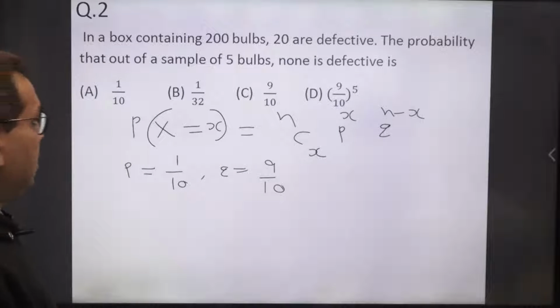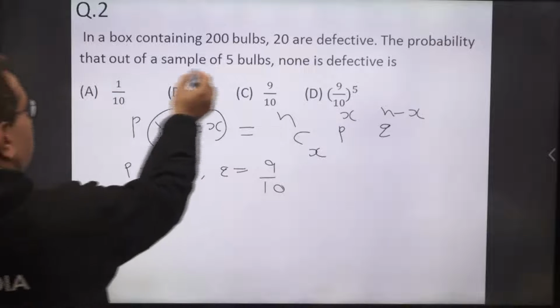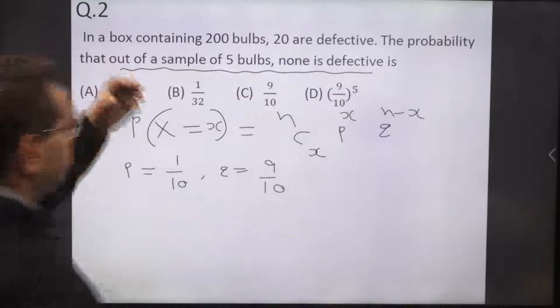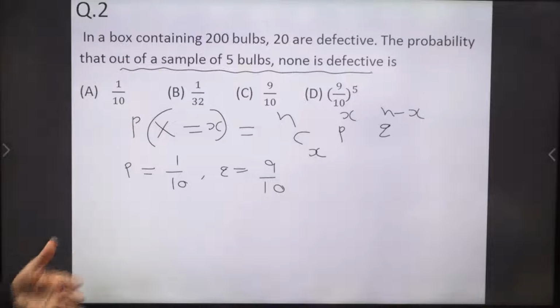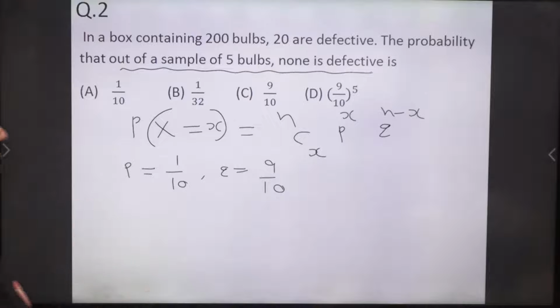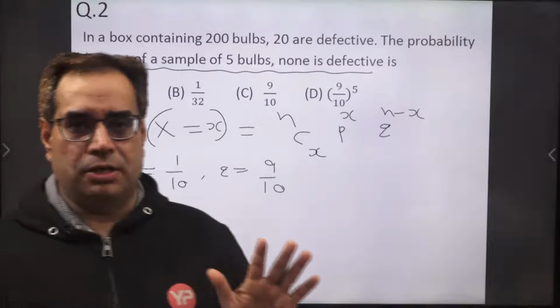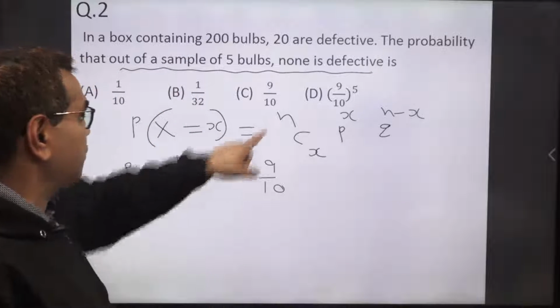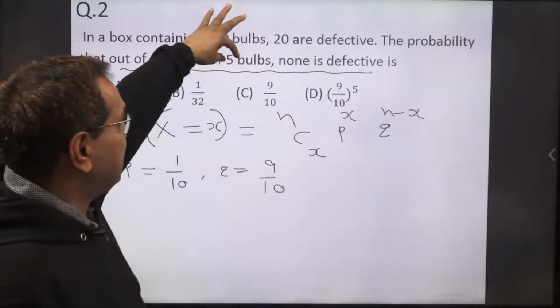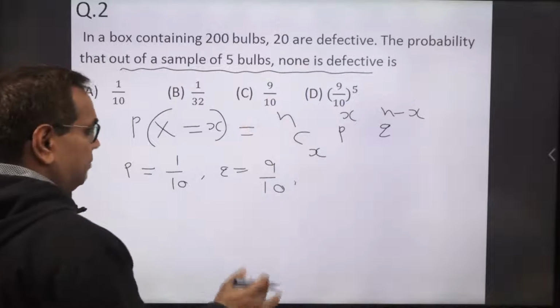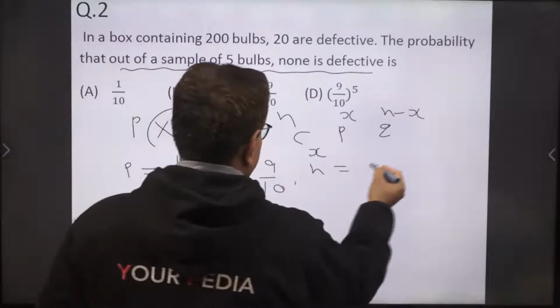Now, out of a sample of 5 bulbs, we are checking 5 bulbs. First bulb, second bulb, third bulb, fourth bulb, fifth bulb. It is in this manner. So there are 5 trials actually. In binomial distribution, there is a total finite number n of trials. So this n is 5. We are performing n trials, 5 times we are checking the bulbs. So n is equal to 5.